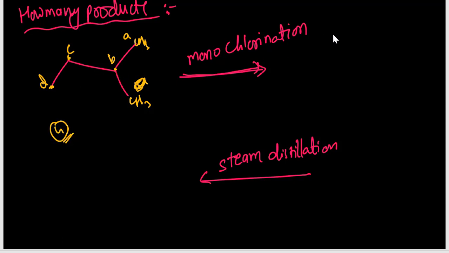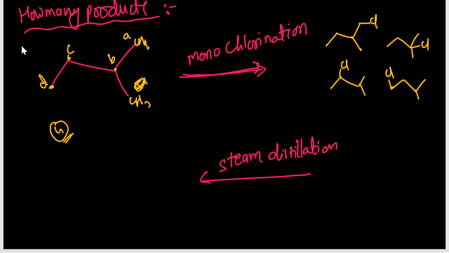But see, I am writing the structures here. Here chlorine at this position, 2 products, 3 products, 4 products. In these 4 products, are any chiral compounds there? See, this one is chiral.